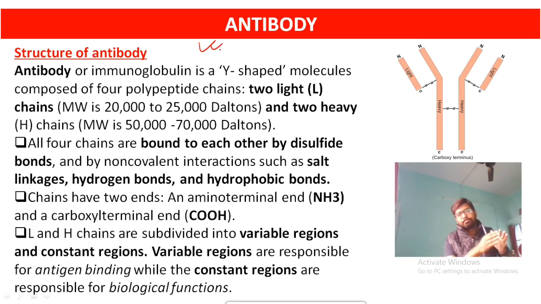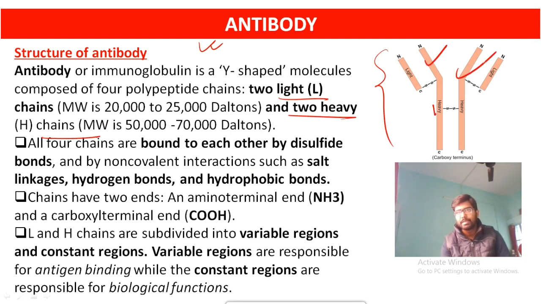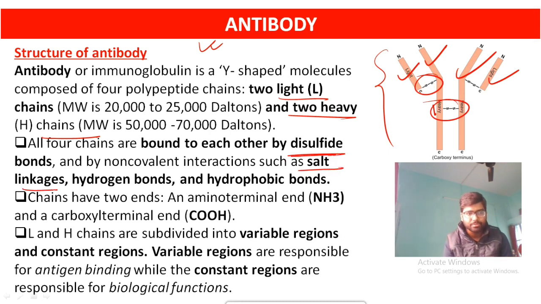Then coming to the antibody. See, first let's study the structure of your antibody. This is your antibody. Actually, 2 light chains and 2 heavy chains are there. This is your heavy chain, this is your heavy chain, this is your light chain, and this is your light chain. Some bonds are there, like disulfide bonds, salt bridges or salt linkages, hydrogen bonds, and hydrophobic bonds. Those are responsible for holding the integrity of the structure of your antibody.